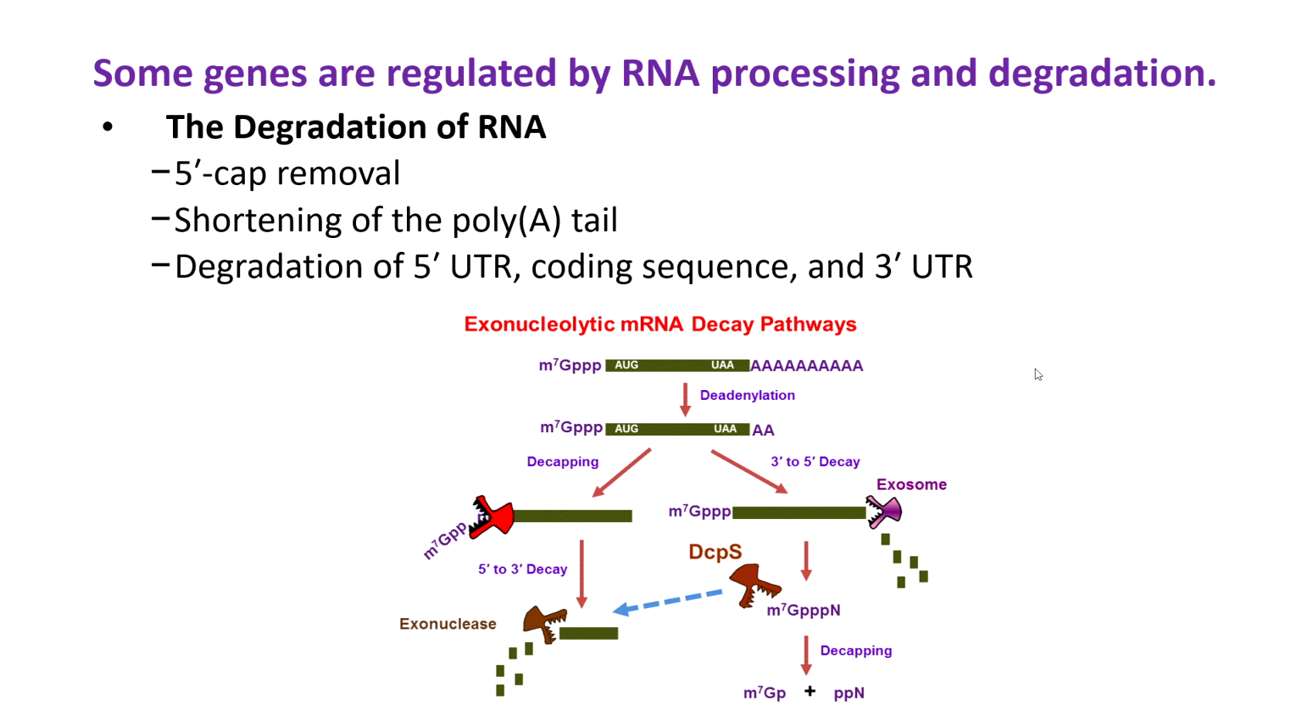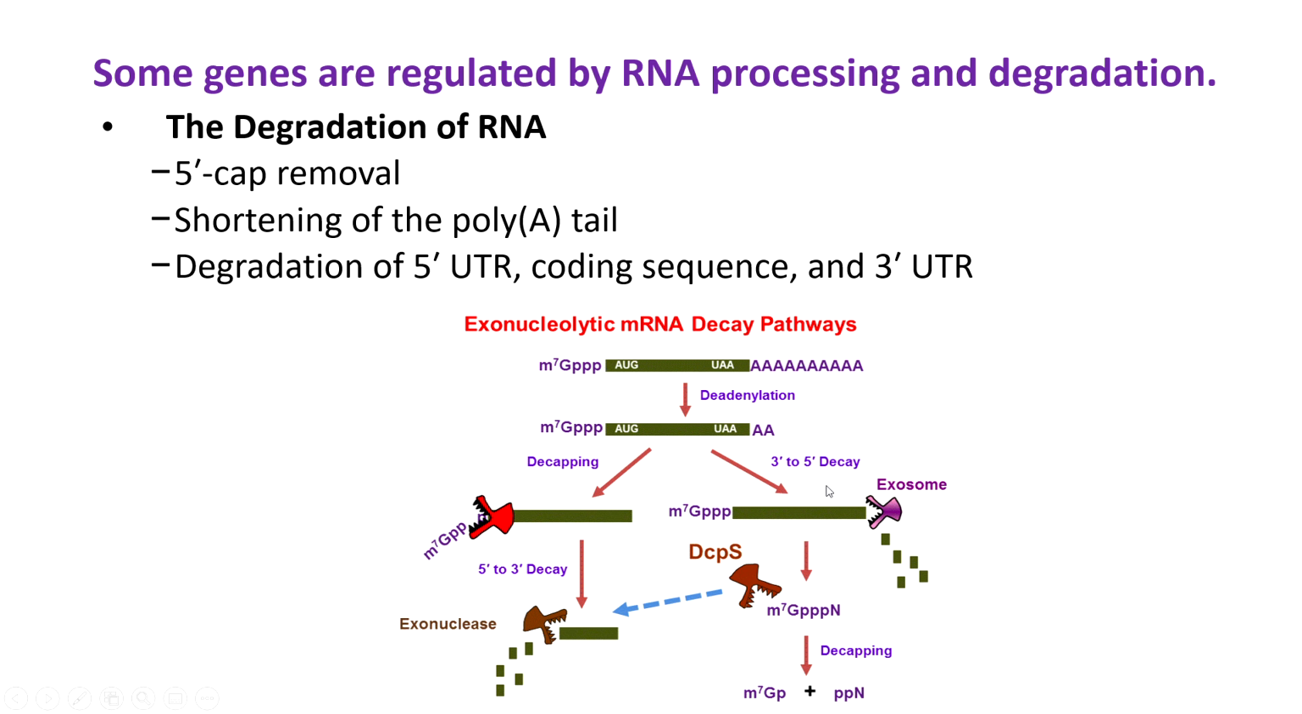Okay, so now let's talk about different ways to degrade RNA, since this is one of the major ways in which eukaryotes can regulate gene expression. Degradation of RNA can proceed in one of three different ways: remove the 5' cap, shorten the poly A tail, or degrade the 5' untranslated region, the coding sequence, and the 3' untranslated region. So basically degrade the entire messenger RNA, chop it to bits.